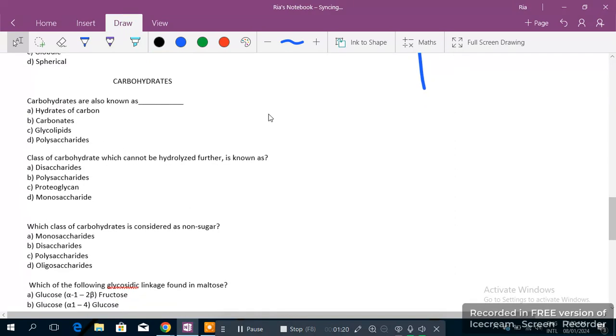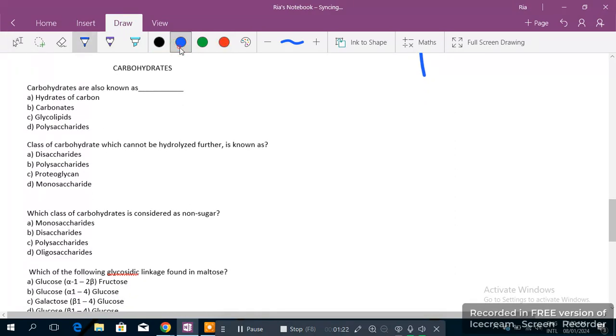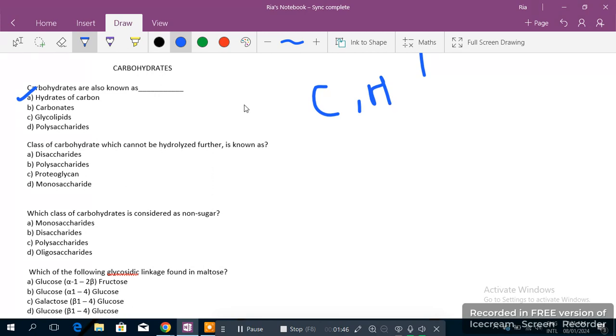Then let's start with the carbohydrates. So first thing we know, let's highlight it with this color. Carbohydrates are also known as hydrates of carbon, this is the first line of every book you read. It means that carbohydrates, when hydrolyzed, release water, and in carbohydrates the carbon, hydrogen and oxygen are present in the same ratio as water, so they're also known as hydrates of carbon. This is the right answer.